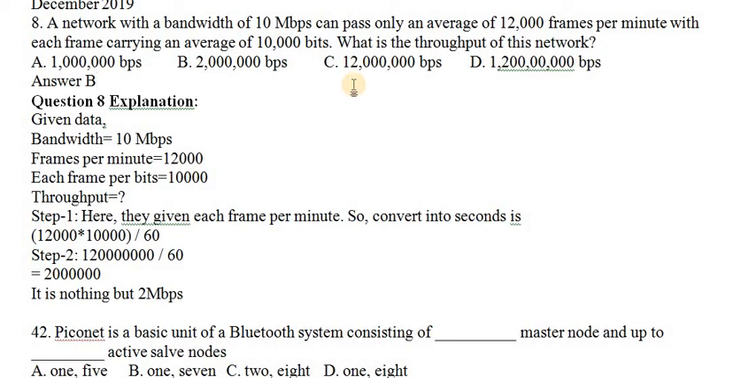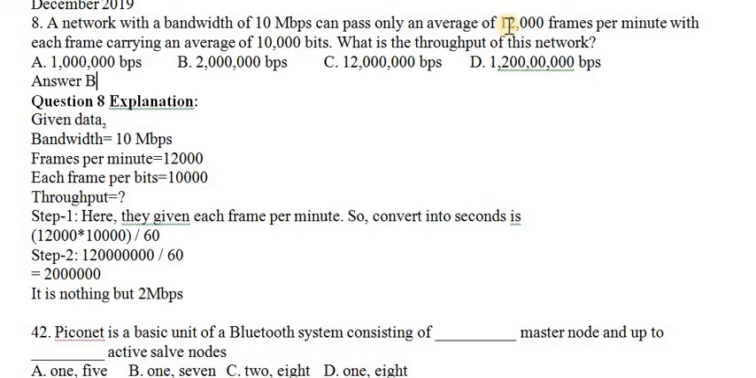Okay, a network with bandwidth of 10 megabits per second can pass only an average of 12,000 frames per minute, with each frame carrying an average of 10,000 bits. What is the throughput? They are asking throughput, so I'll briefly explain what information you want to capture from this problem. So actually bandwidth of network is 10 megabits per second, but we are sending on average 12,000 frames for every 60 seconds, because they mention it is per minute.